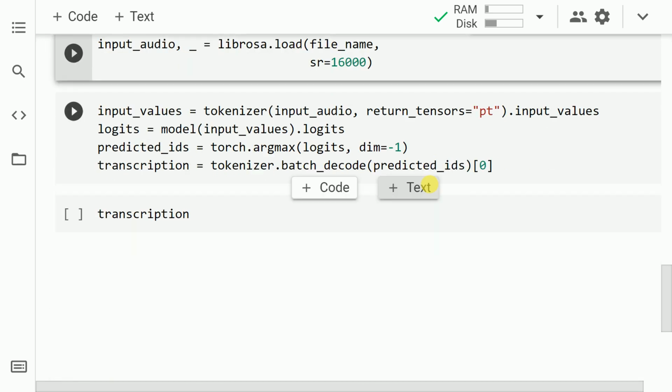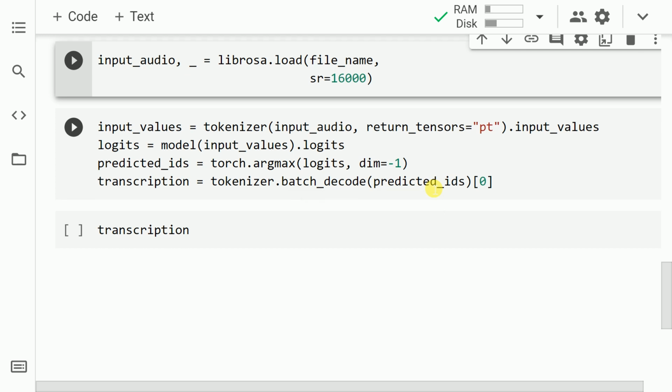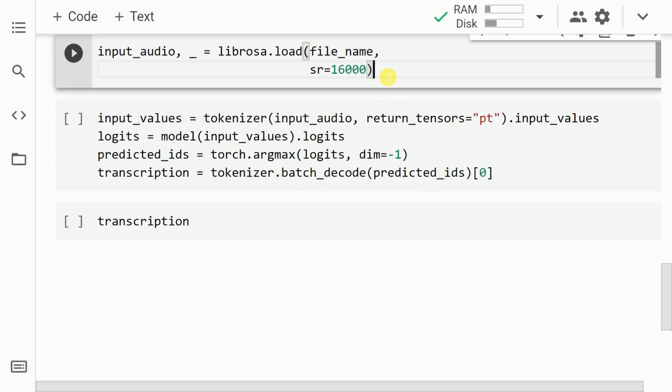The only thing that we have to do right now is load our audio file into a variable called input_audio. For this, I call the load function from the Librosa library. I specify the file name and I also specify the sampling rate, which in our case is 16,000. So let me go forward and run the cell.